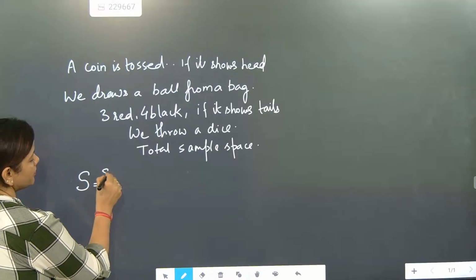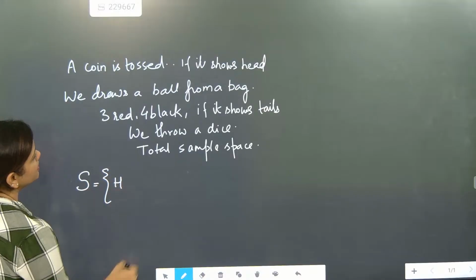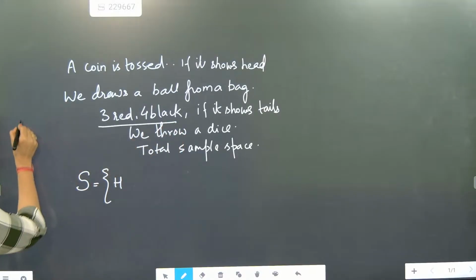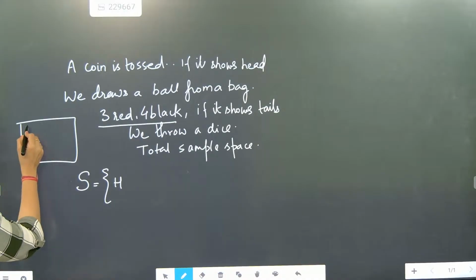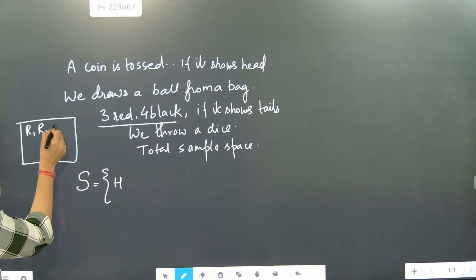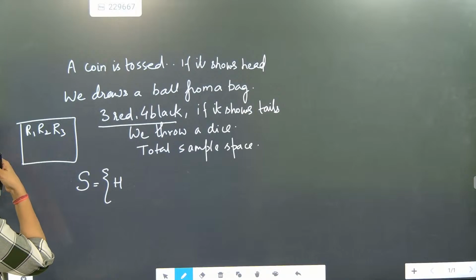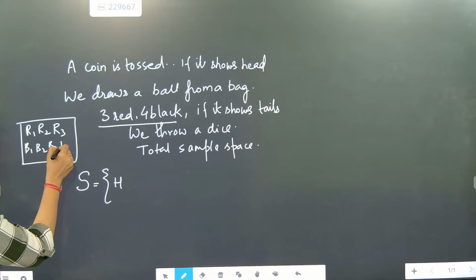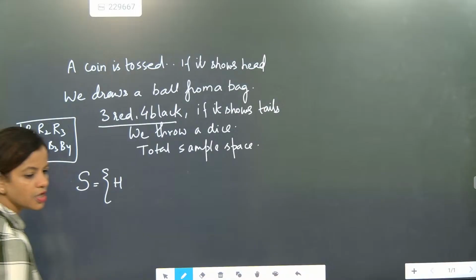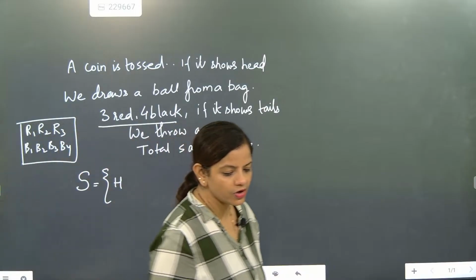If head is coming, how many red balls are there in the bag? 3 red balls, R1, R2, R3. How many black balls are there? 1, 2, 3, 4 black balls. Here one by one randomly you are going to take out.